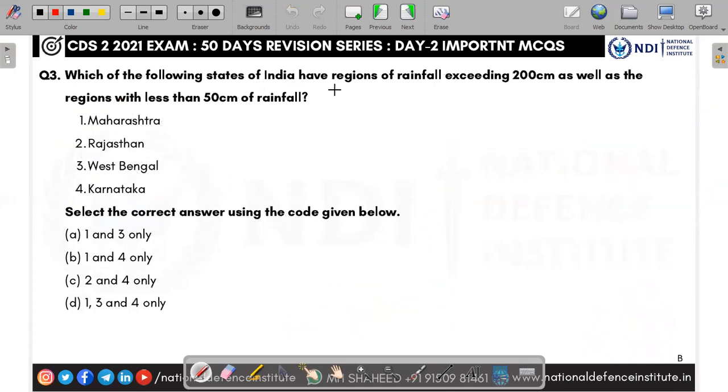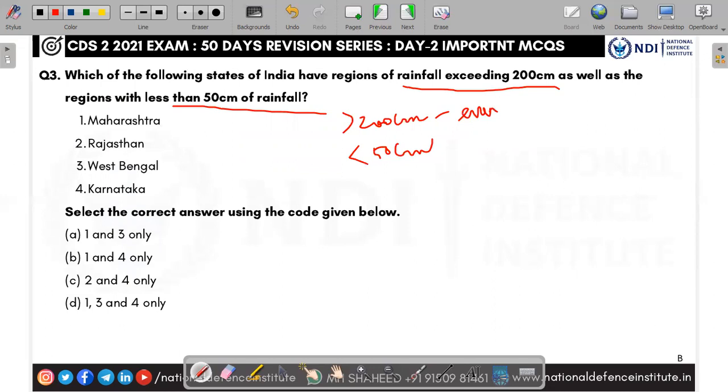Second, which of the following states have regions of rainfall exceeding 200 centimeters as well as rainfall less than 50 centimeters? So greater than 200 centimeters and less than 50 centimeters. Whenever I say greater than 200 centimeters, tropical evergreen forest has to be there. Whenever I say less than 50 centimeters, desert will be there, or thorn forest or desert forest should be there.